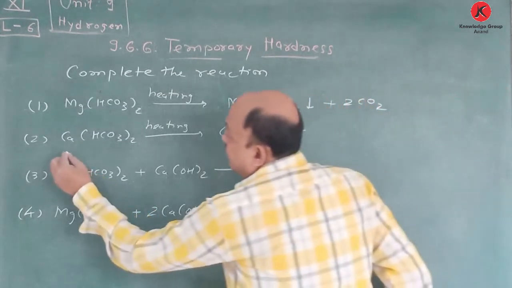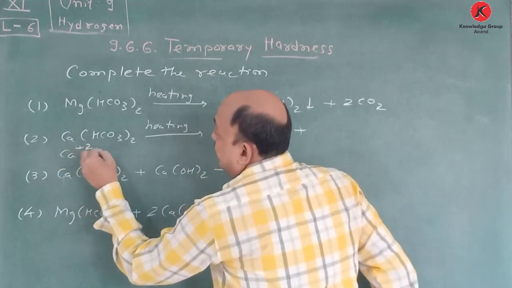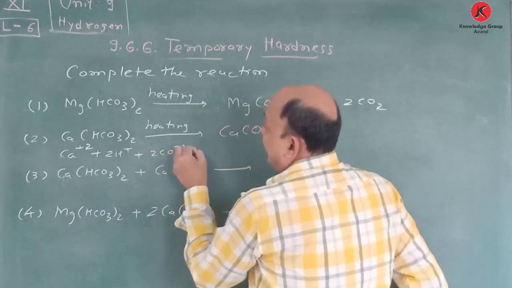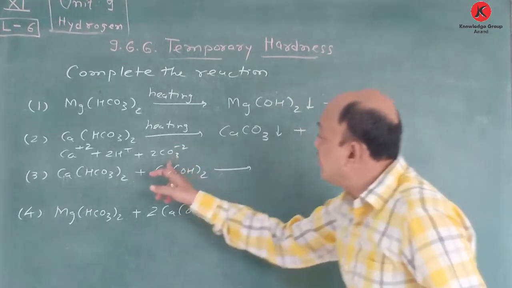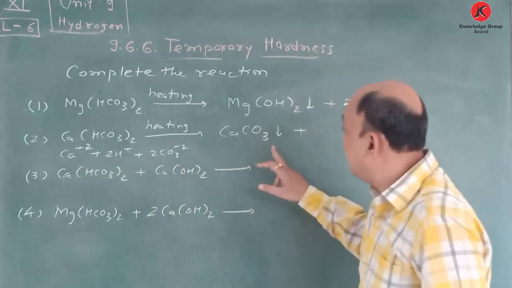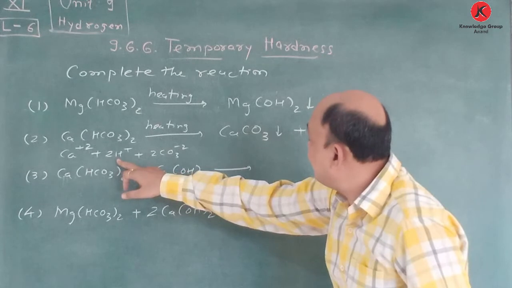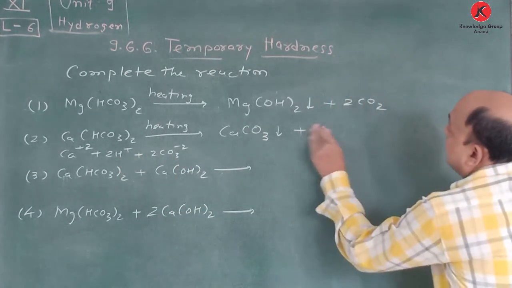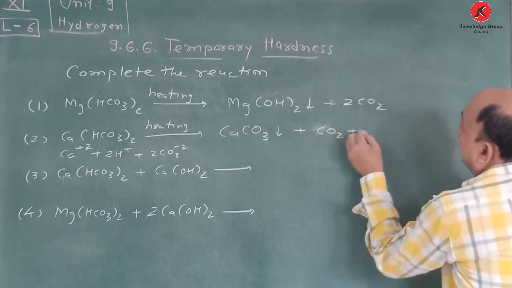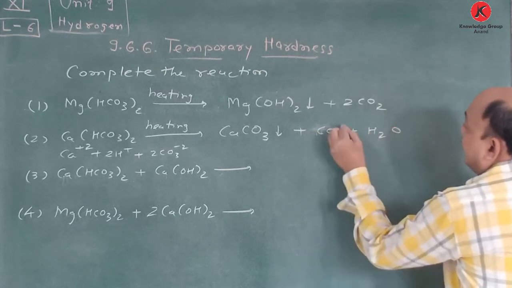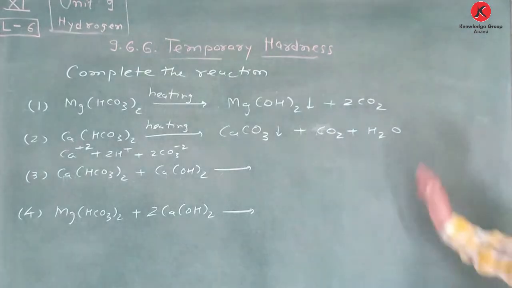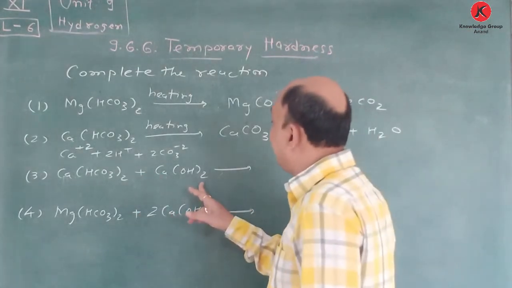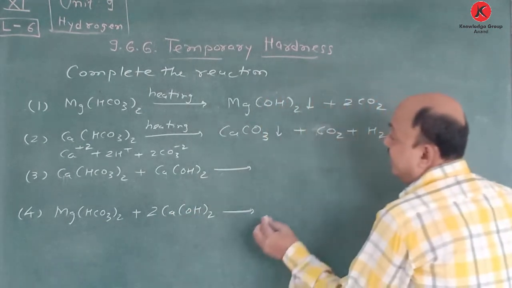Just ionize it in terms of Ca plus 2, twice H plus, twice CO3 minus 2. One CO3 minus 2 is added with Ca to give CaCO3. So CaCO3 is complete, and another twice H plus CO3 minus 2 is nothing but CO2 plus H2O. CO2 in gaseous form and H2O. Okay, so this way you have to complete it. And Ca(HCO3) twice plus Ca(OH) twice. This is a very easy reaction.